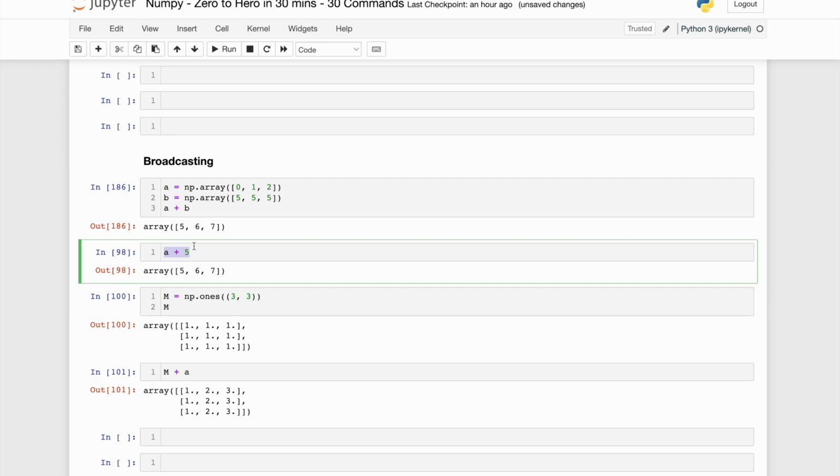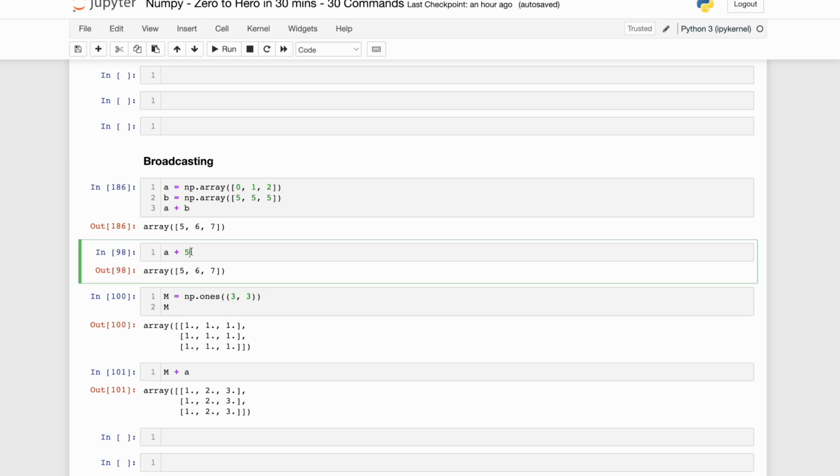Now with the ufunc, we know that a mathematical operation between a vector and a scalar is also possible in Numpy. So what exactly is happening over here? A is 0 1 2. What broadcasting does is elongate, or expand, my 5 into 5 5 5 of the same dimension as A. It constructs a temporary array of the same dimension as A to fit it with.